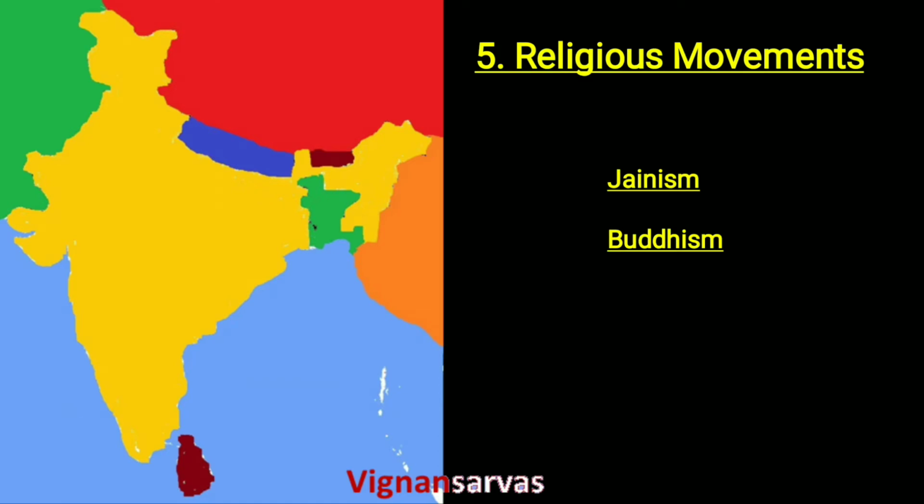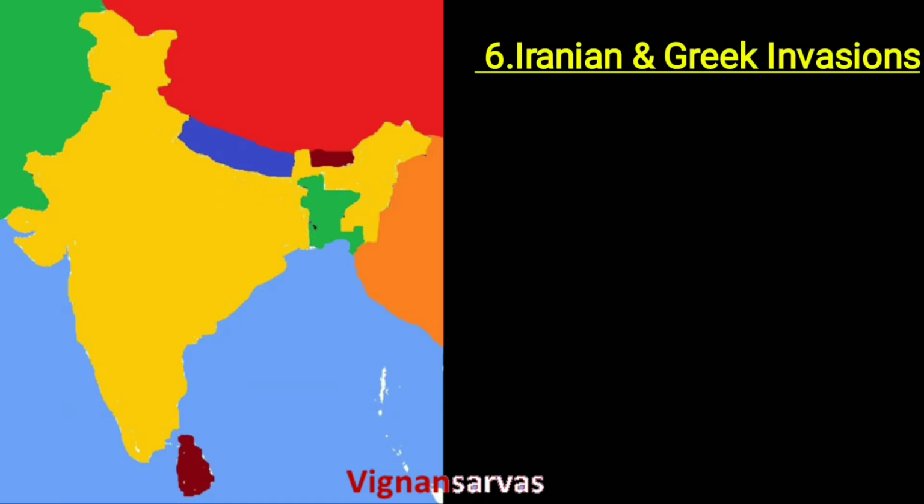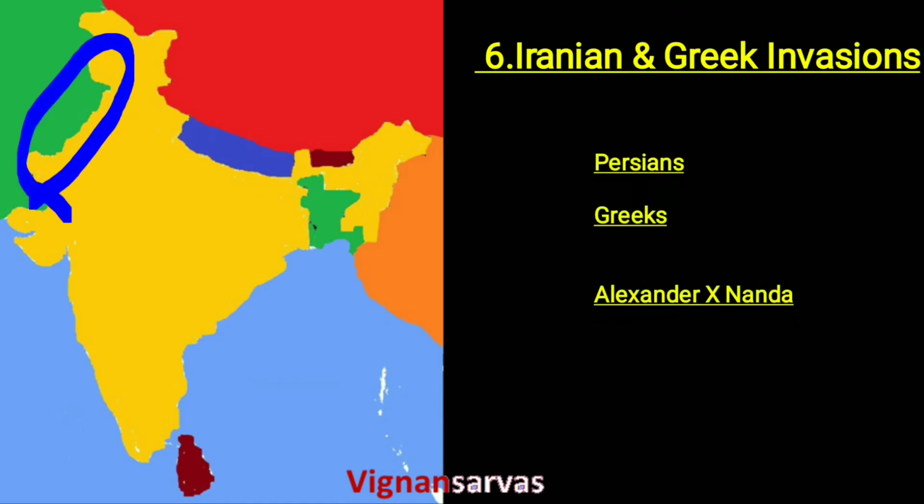After the religious movements, the next topic is the Iranian and Greek invasions. From the beginning of the 5th century BC, the Iranians, also known as the Persians, invaded India, especially the northwestern frontier. After the Iranians, the Greeks invaded India. The important Greek ruler was Alexander.